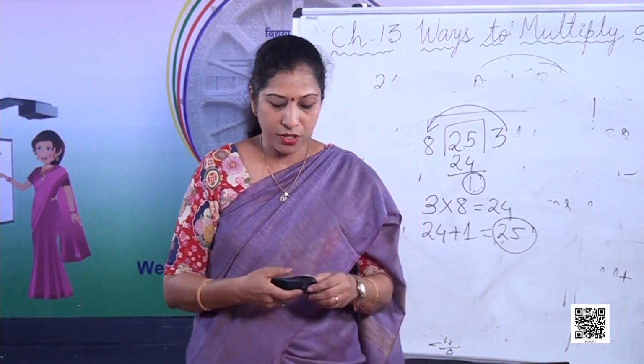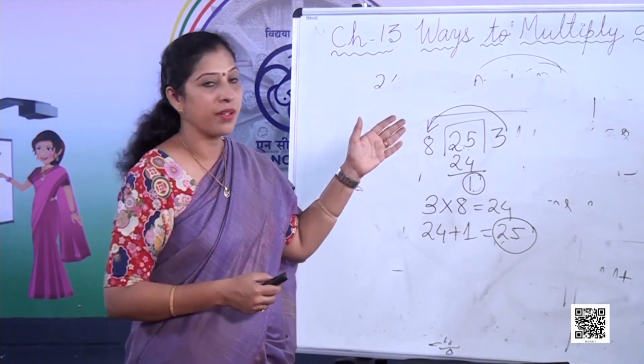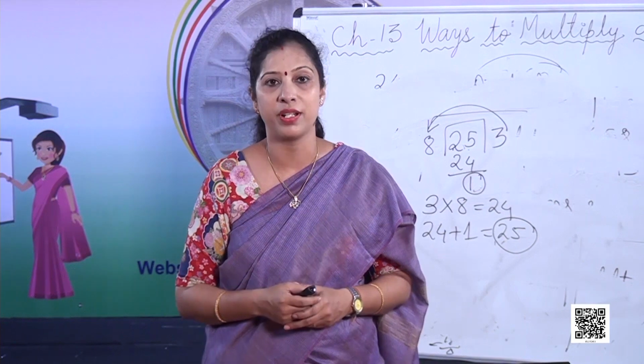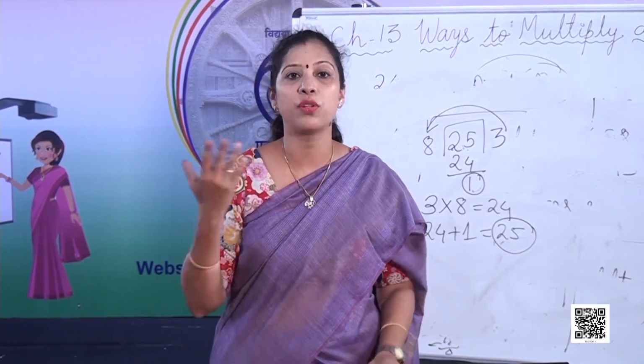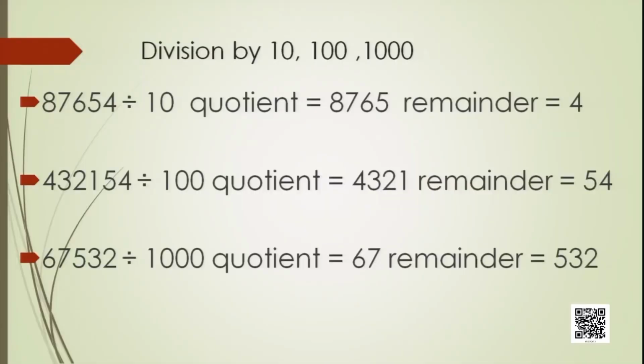So children, now you understood division is very easy. And this is something very funny, that division by 10, 100, 1000, you don't have to go for the division. You just have to calculate orally. You don't have to do the division. You can see 87,654 divided by 10. Always remember, when you divide by 10, the last digit will be the remainder and the rest of the number will be the quotient. So here the last digit is 4 and the quotient is